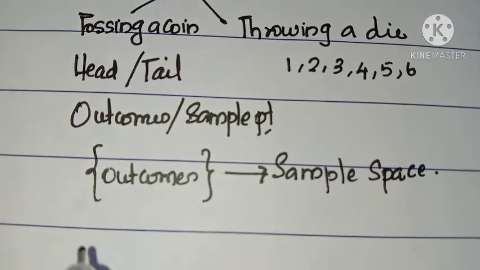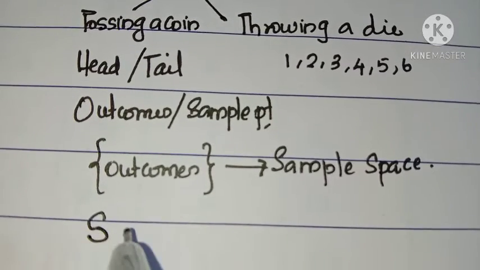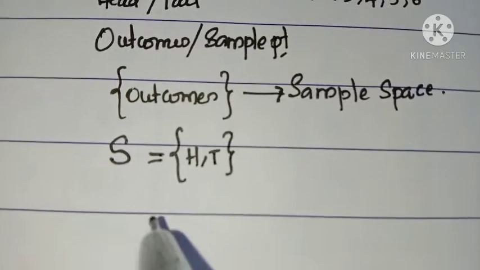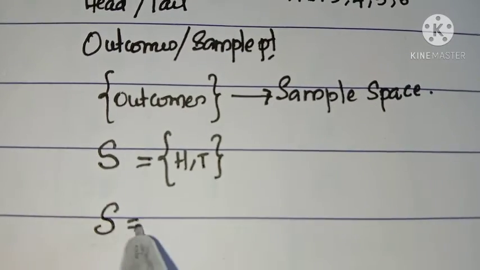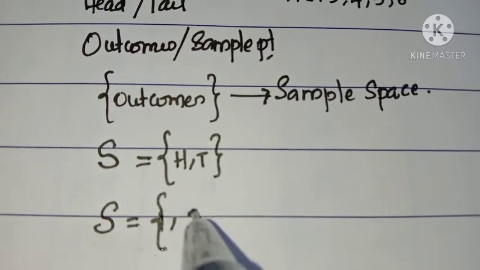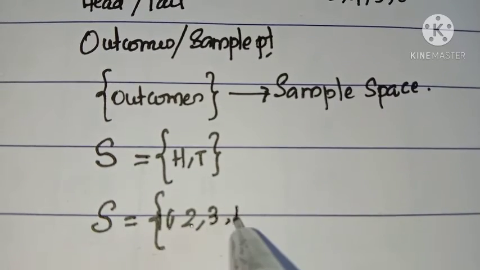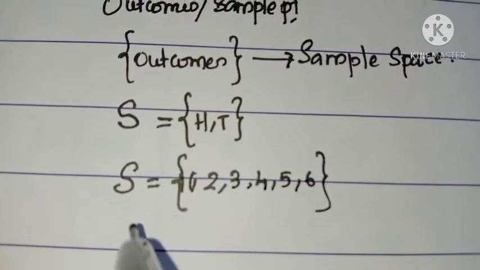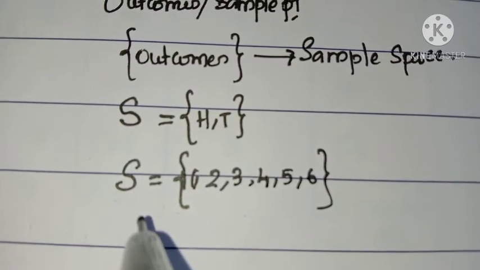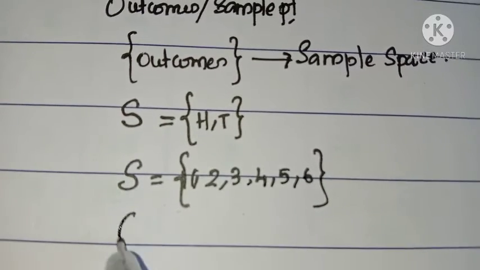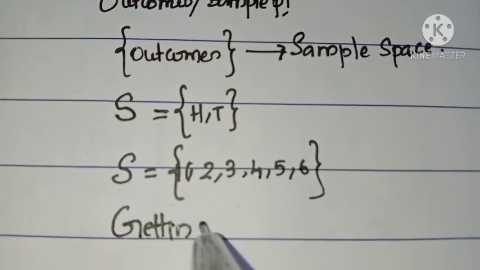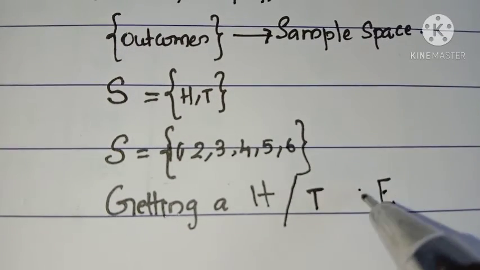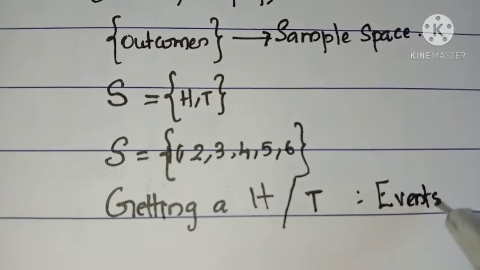When a coin is tossed, the sample space, denoted by the letter S, is {H, T}. When a die is thrown, the sample space S is {1, 2, 3, 4, 5, 6}. Now listen, when a coin is tossed, either we get head or tail. So getting a head or getting a tail is known as an event.